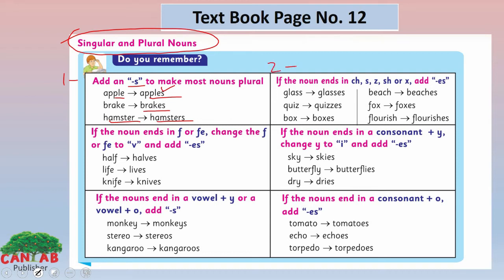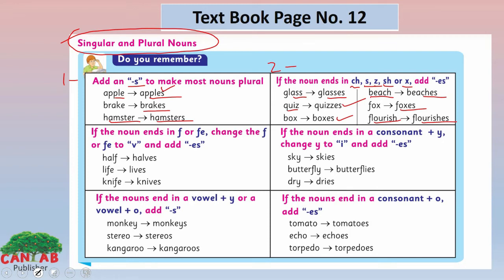If the noun ends in ch, s, z, sh or x, we will add es to make it plural. Look at the examples here. Glass to glasses, quiz to quizzes, box to boxes, beach to beaches, fox to foxes, flourish to flourishes.